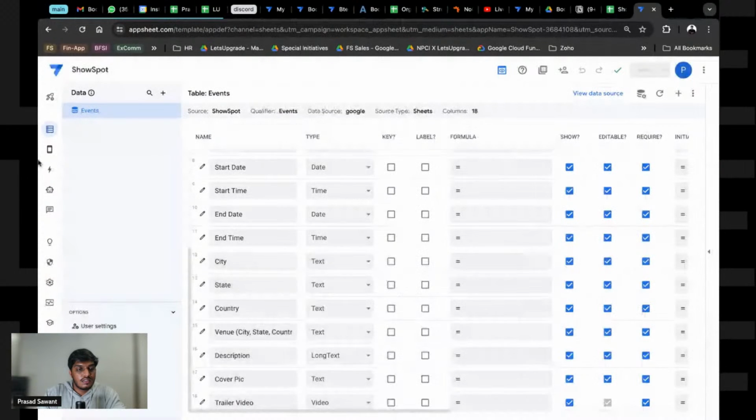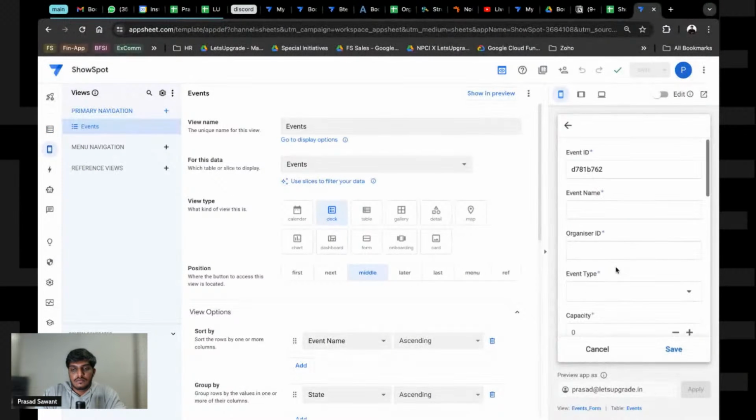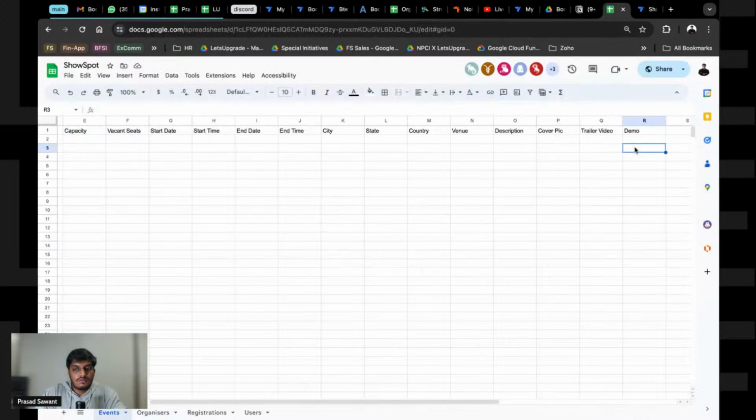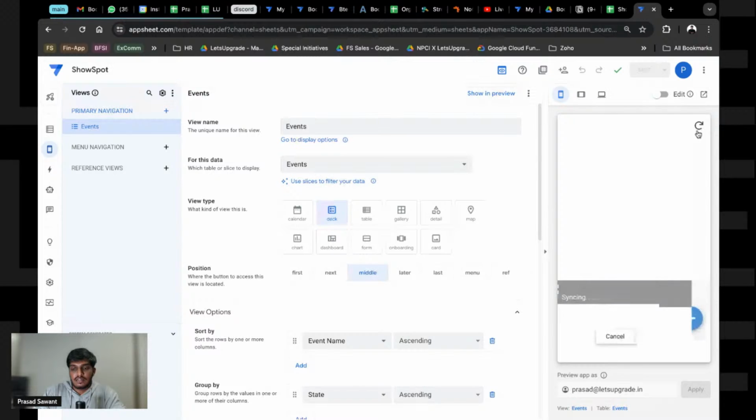Okay, not this, not regenerate. I am going to the view part, show in preview, and I'm going to refresh the app. If I delete anything, let's try deleting. It happens. I don't know if they have improved it; if they have, great, but it does break.